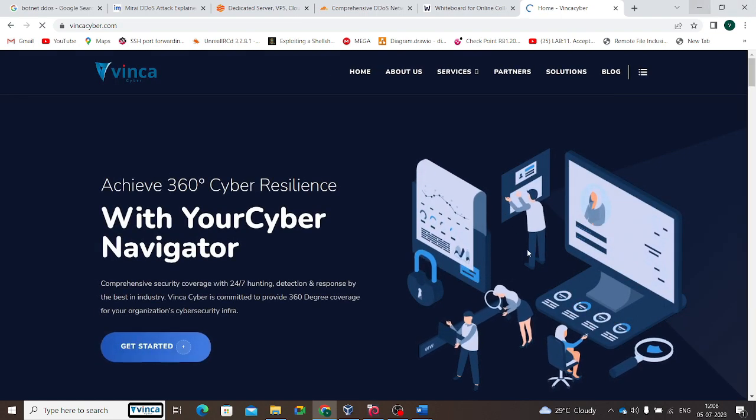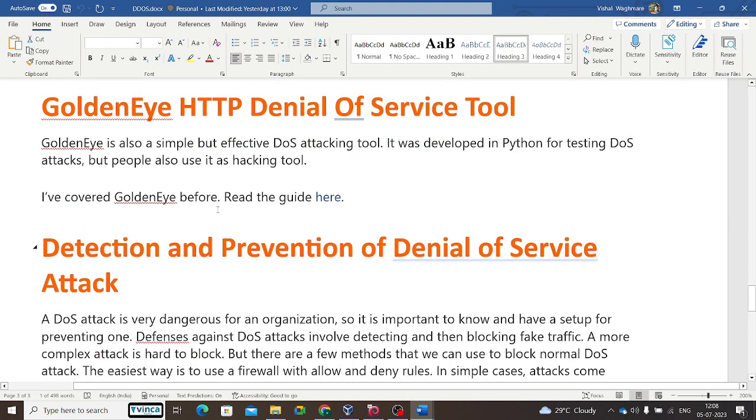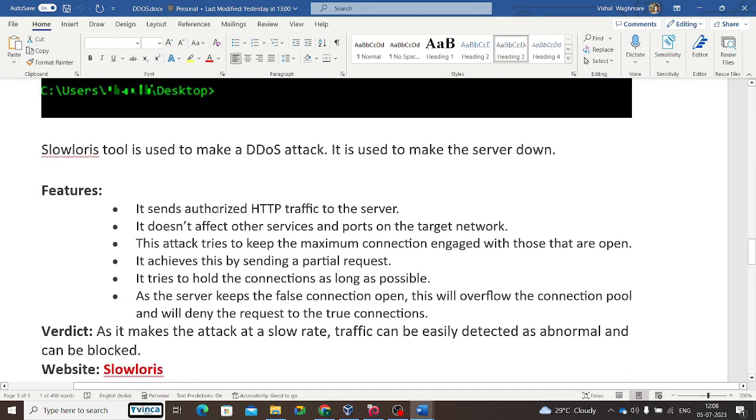So what is next? Another thing is GoldenEye, an HTTP denial of service tool. It is a simple but effective DDoS or DoS attack tool. It is also developed in Python for testing DoS attacks, but people also use it as a hacking tool. Before I explain GoldenEye and everything, let me complete the Slowloris part.